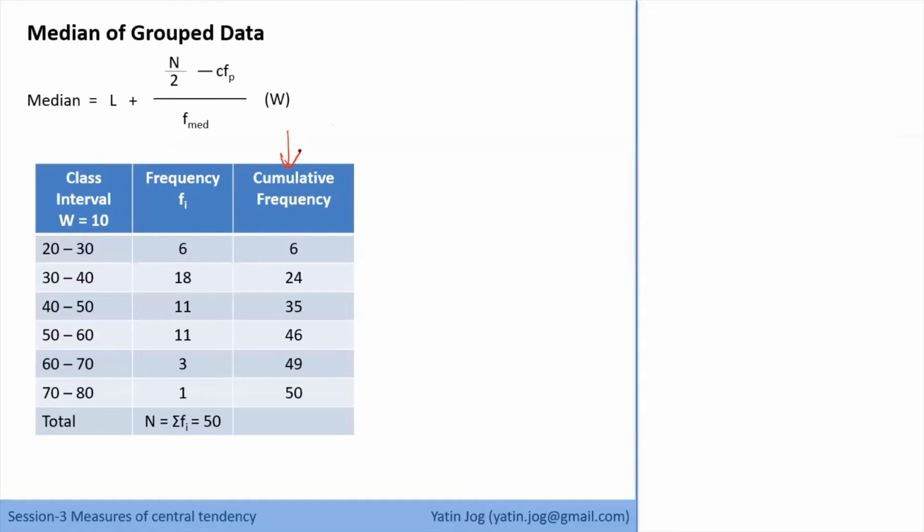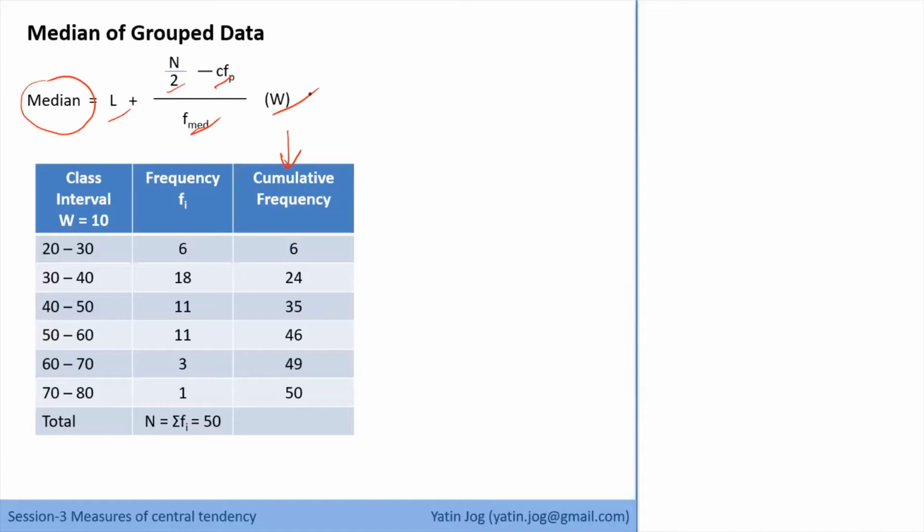So this is another application of cumulative frequency, or ogive curves, and then we need cumulative frequencies in the calculation of medians. Now in this case, what is important is to find the median class. So the first important step is to find the median class, because once we know the median class, then we can easily substitute all these values. So how to find the median class?